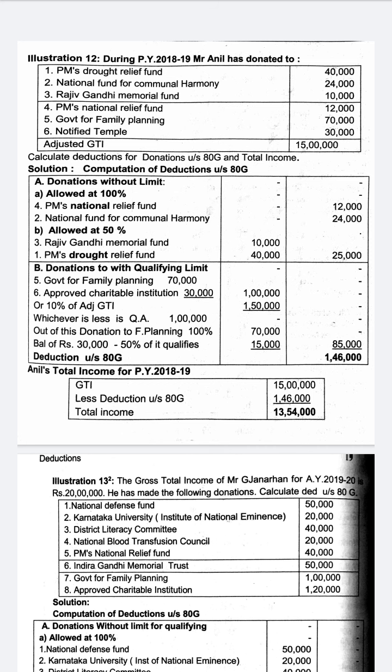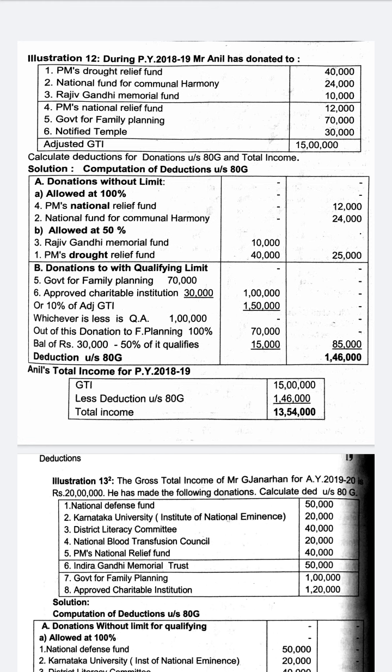Mark it as 50% without limit. The National Fund for Communal Harmony comes under 100% without limit. Mark it as 100% without limit. The Rajiv Gandhi Memorial Fund again comes under 50% without limit. The Prime Minister's National Relief Fund comes under 100% without limit.